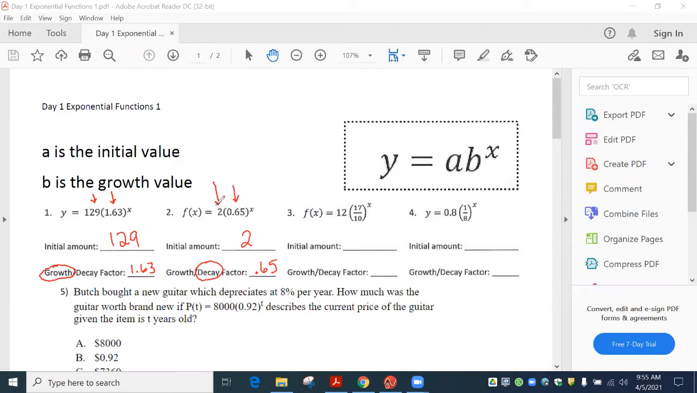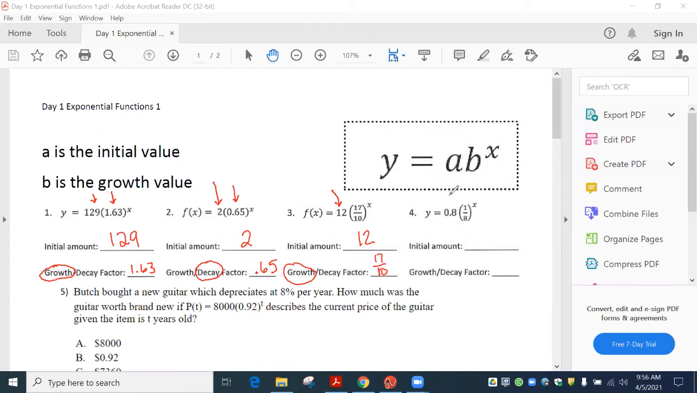So the first number tells you where it starts. The second number tells us if it's growing or getting smaller. Okay, this one's kind of tricky. I don't like this one. All right, so this is our initial. Whatever it is, we're starting at 12. But this fraction is weird. It's hard to tell if this is bigger than 1 or smaller than 1. So here's the rule. If the number on top is bigger, it's bigger than 1. So 17 is bigger than 10. This is bigger than 1. So this is a growth factor, and the factor is 17 over 10.